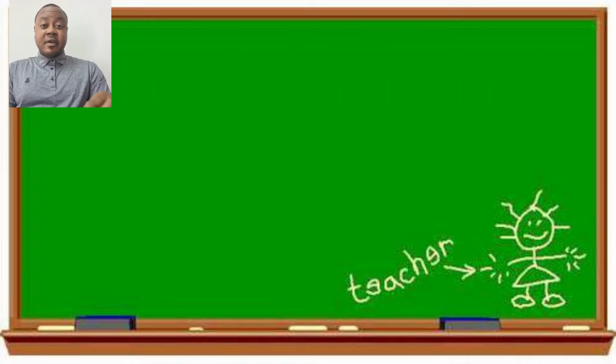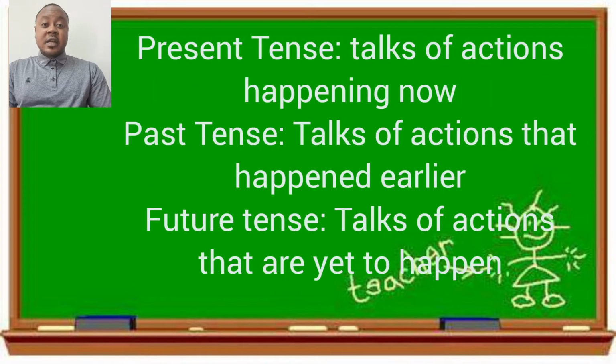For example, the present tense tells of actions that are being done now and it continues. The past tells of actions that were done in the past. It could be a few hours ago, yesterday, last week, last month, or last year. Whereas the future tells of actions that have yet to take place, actions that might happen later. Later could be an hour, 2 hours, 3 hours, a day, a week or weeks, months or years.